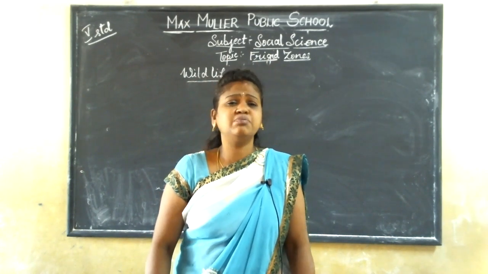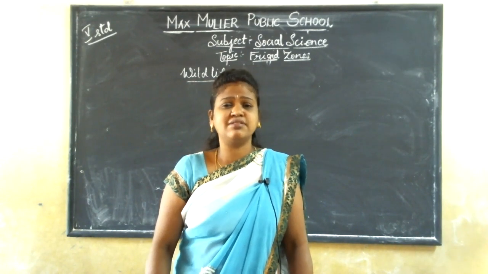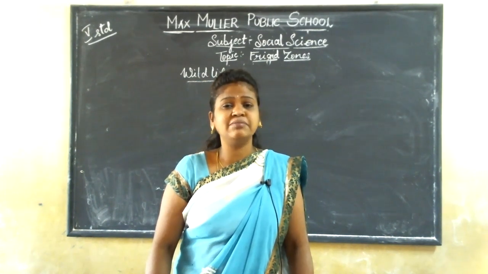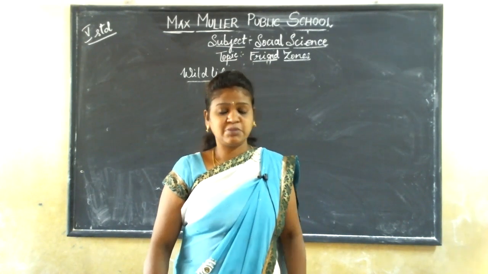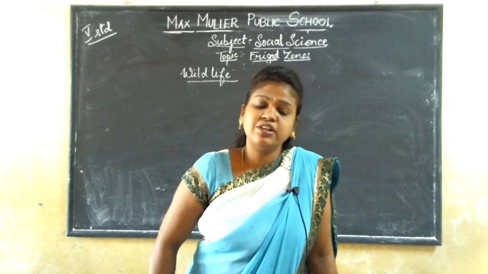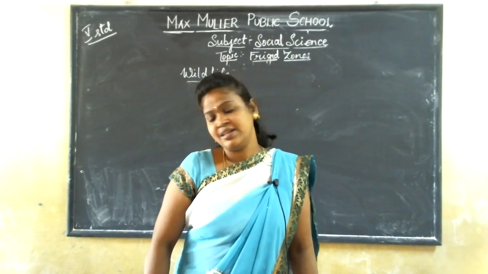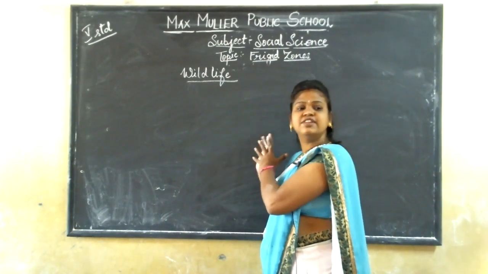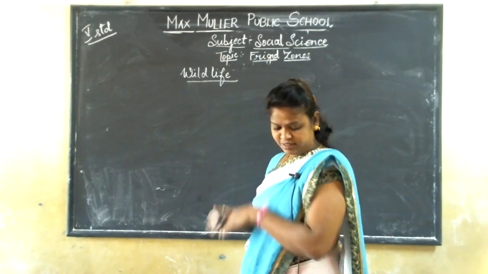We learned about many birds, animals, reptiles, amphibians. There are different kinds of animals, and you can see 50,000 different species in the Amazon forest or equatorial forest. So in this lesson, let us see how the wildlife is in these frigid zones.